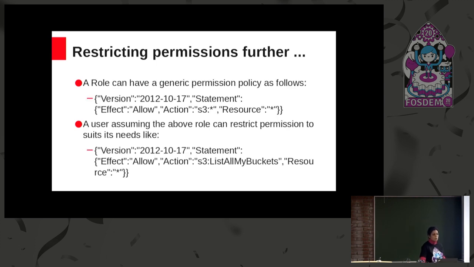As an example, a role can have a policy which allows all kinds of S3 operations like this. But an end user who's trying to assume the role may not want it, or we may not want to provide the end user the ability to perform all kinds of S3 operations. So in that case, we can restrict the action like this. In this example, it is listed as S3 list all my buckets. So whenever this user tries to perform any other kind of S3 operations, it will be denied according to this permission policy.